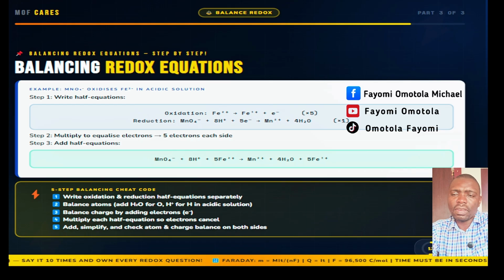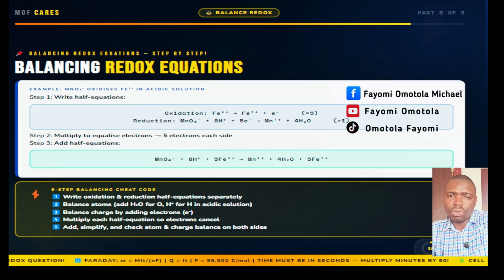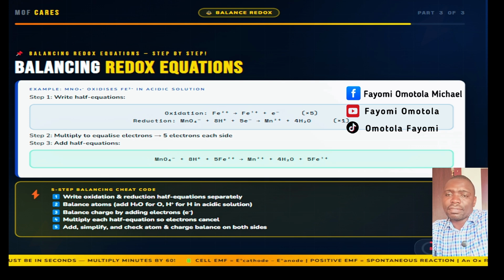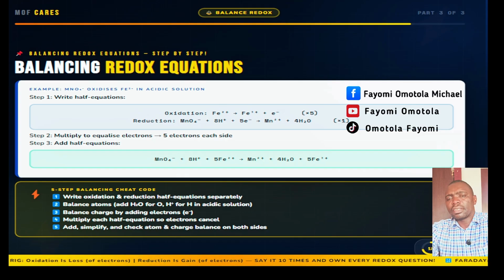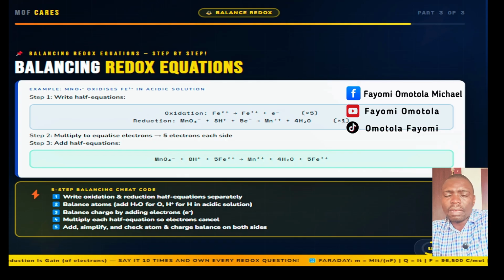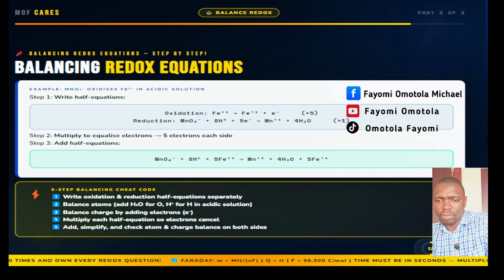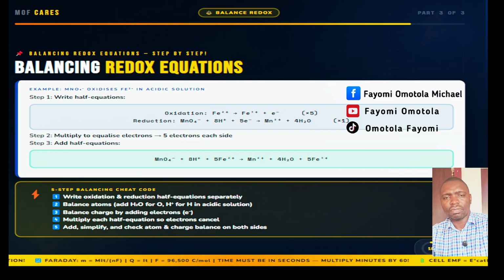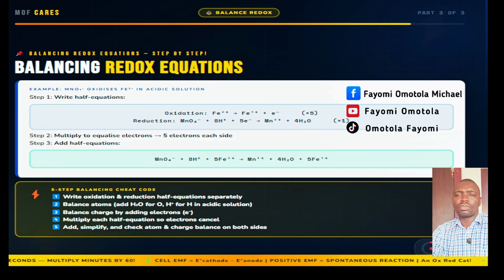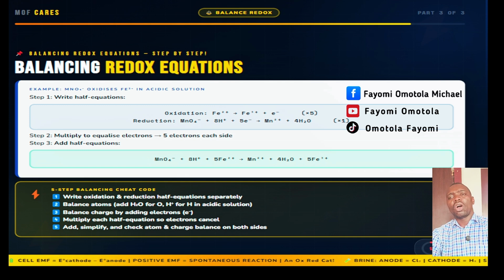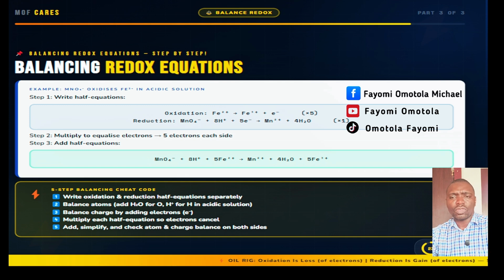Step 2: balance the number of electrons in each half equation so they are equal. The oxidation half has 1 electron, the reduction half has 5. Multiply the oxidation half by 5. Step 3: add the two half equations together; the electrons cancel, 5e- on each side. You get the final balanced equation: MnO4- plus 8H+ plus 5Fe2+ gives Mn2+ plus 4H2O plus 5Fe3+. Always check the same atoms and the same total charge on both sides.